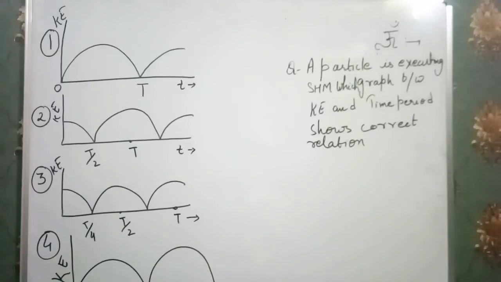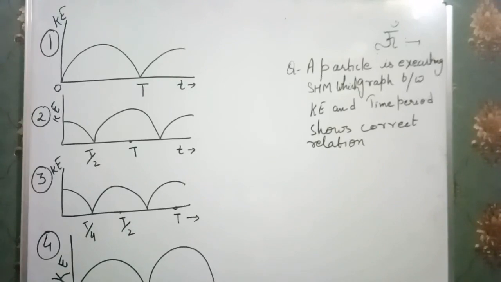Now watch, there's a graphical question on our screen. It is given that a particle is executing SHM, that is it undergoes simple harmonic motion. Which graph between kinetic energy and time period shows the correct relationship?